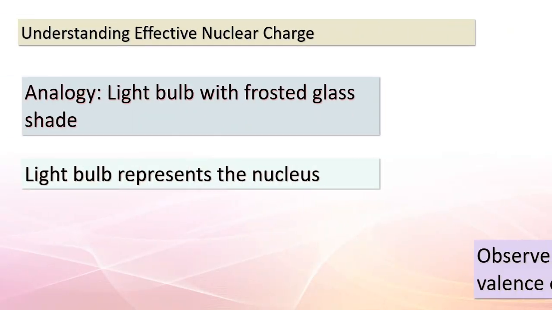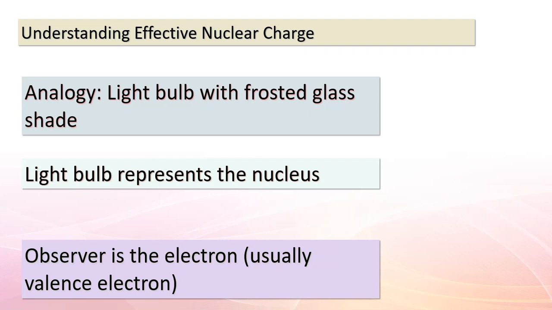Dear students. Today, we're delving into a concept that's crucial in understanding atomic structure: effective nuclear charge. To help us grasp this notion better, let's dive into an analogy involving a light bulb with a frosted glass shade. Picture the light bulb as the nucleus and imagine you, the observer, as the electron of interest, often a valence electron. Just as the amount of light perceived by the observer corresponds to the net nuclear attraction experienced by the electron, we can draw parallels.